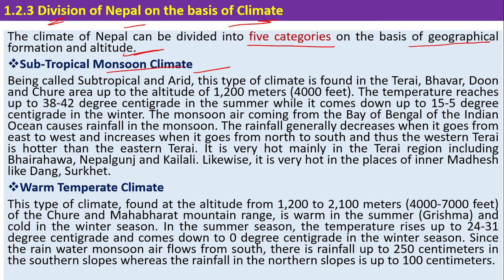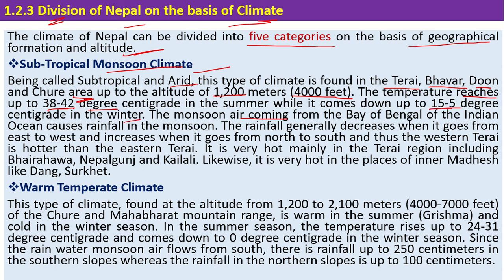Also called subtropical or arid, this type of climate is found in the Tarai, Bhabar, Doon and Churia areas up to an altitude of 1,200 meters, that is 4,000 feet. The temperature reaches up to 38 to 40 degrees centigrade in the summer, while it comes down to 5 degrees centigrade in the winters.